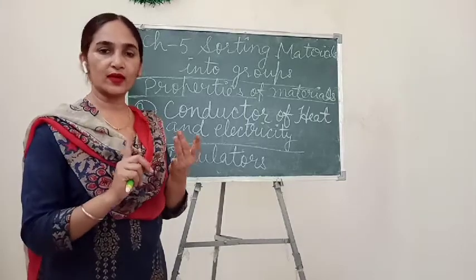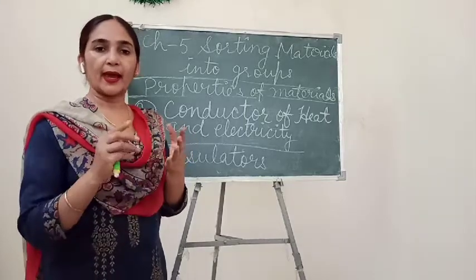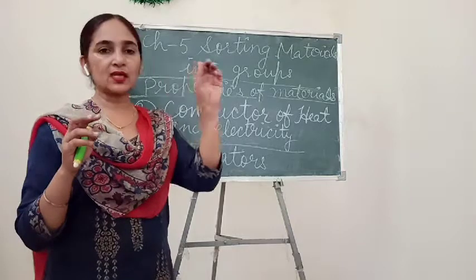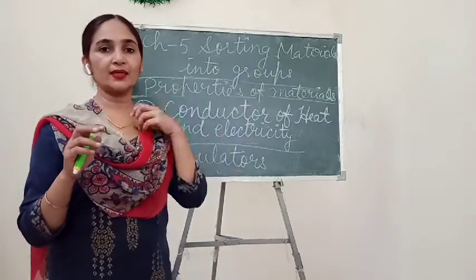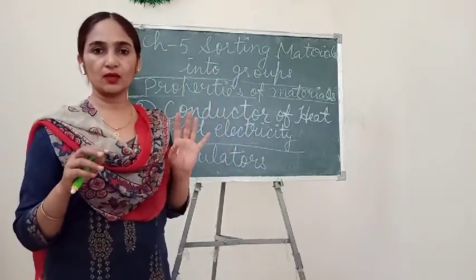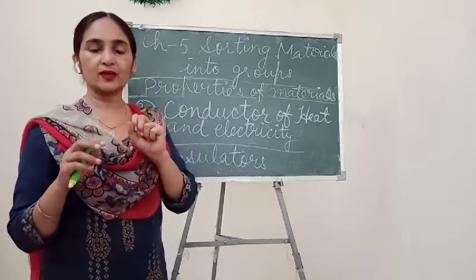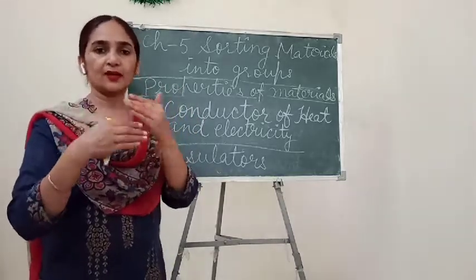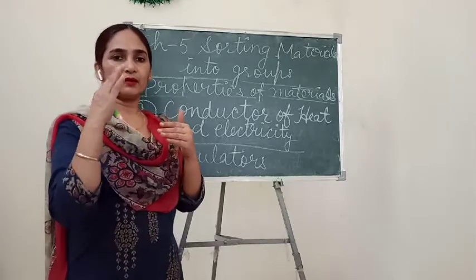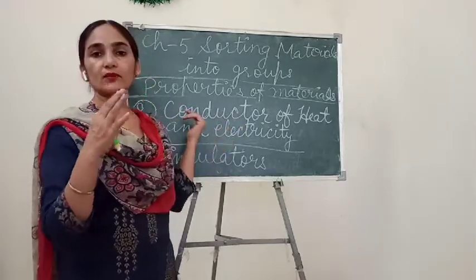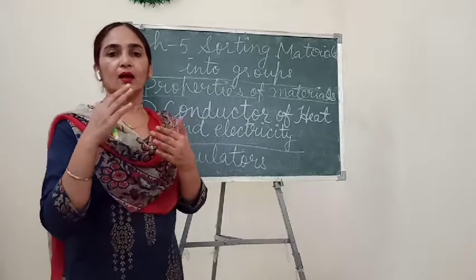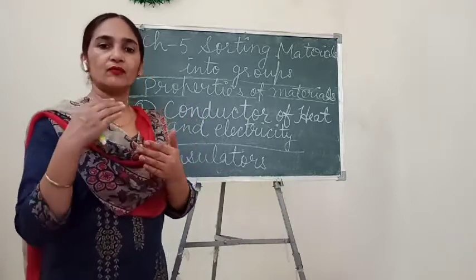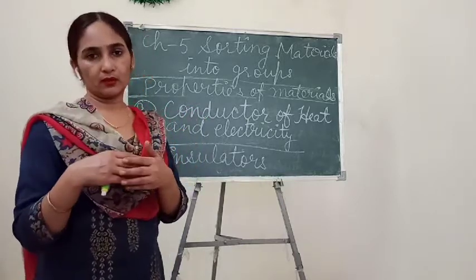That's why we use metal wires. And when we by chance touch the metal wire, we can easily get an electric shock. So to prevent that electric shock, we always cover the metal wire, insulating the metallic wire with plastic coating.